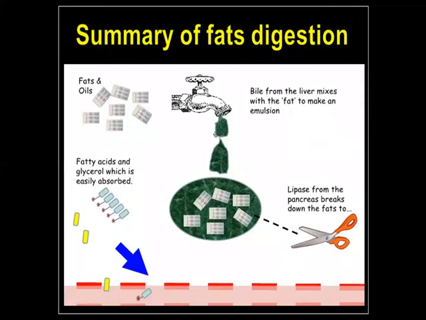Now, dear boys, summary of fat digestion. Dear boys, look at the diagram. It is the complex state of fats and oil. This substance, the body cannot directly absorb it. At first, this substance breaks down by bile, and this process is called emulsification. Look, the bile is mixed with this fatty substance.